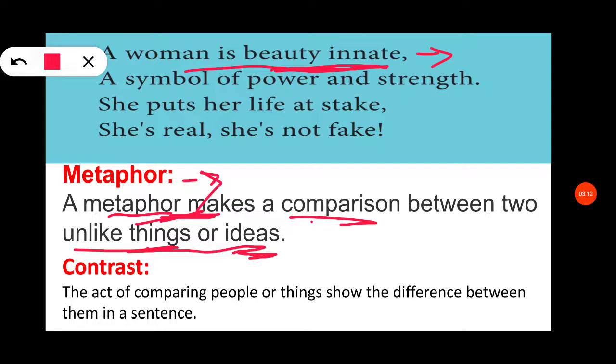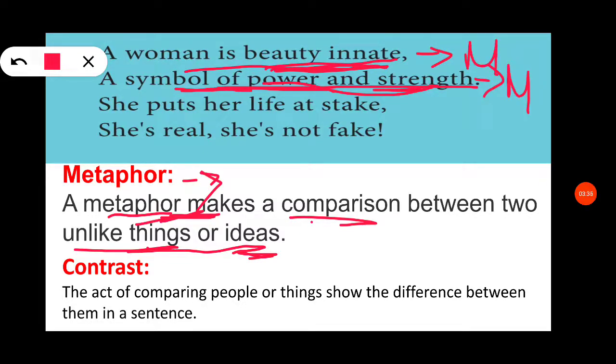So beauty innate is referred to as a metaphor. And a symbol of power and strength: here the woman is compared to a symbol of ability and strength. So here also a metaphor has been used.